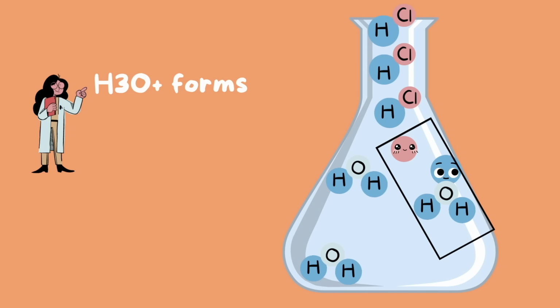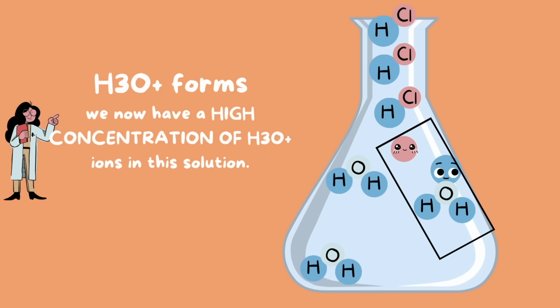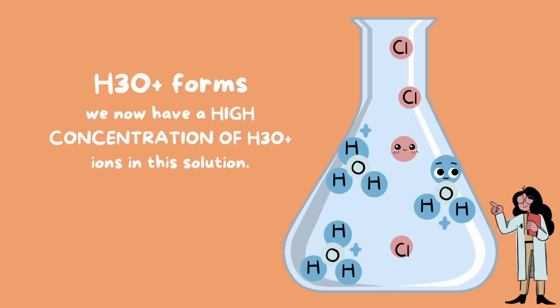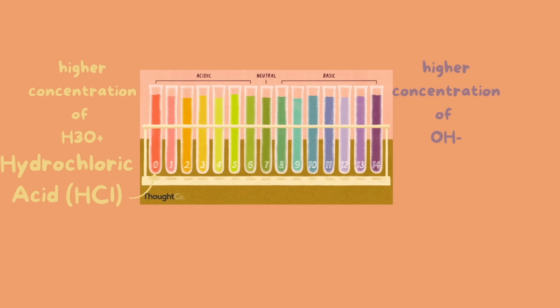So H3O+, or hydronium, is formed, and now we're going to have a high concentration of H3O+ ions in this solution. Because hydrochloric acid is such a strong acid, we know that it's going to dissociate completely. So it'll look a lot like this in the solution. So that was an example of an acid.